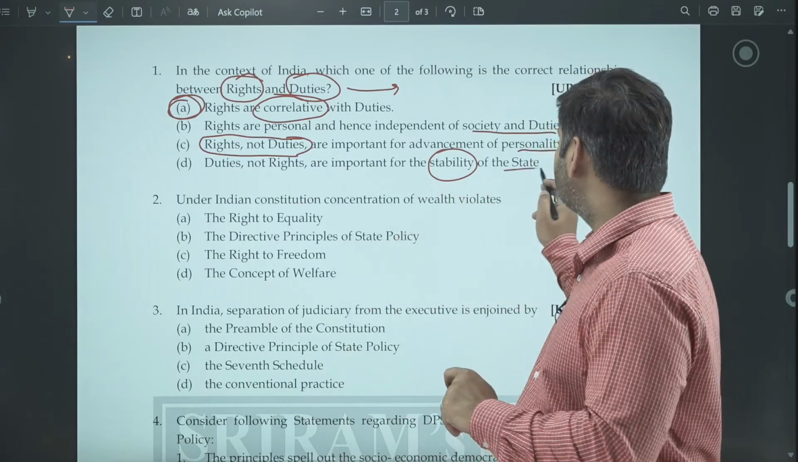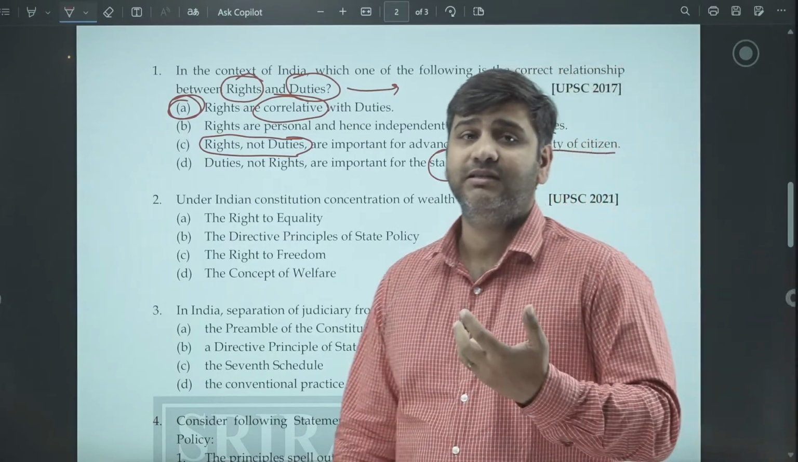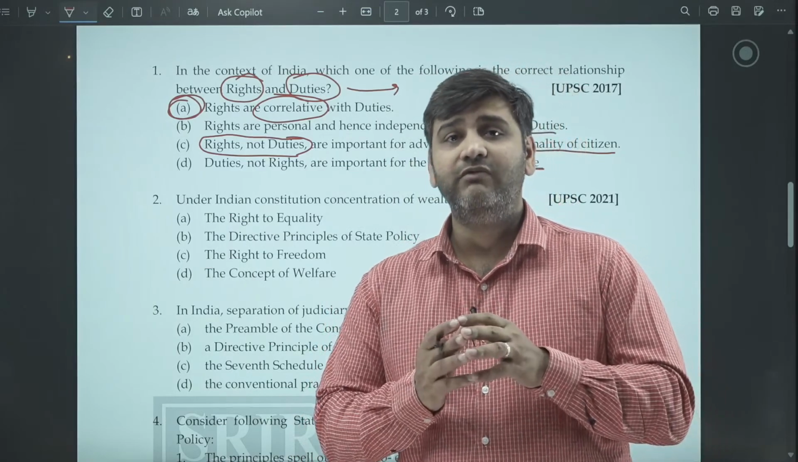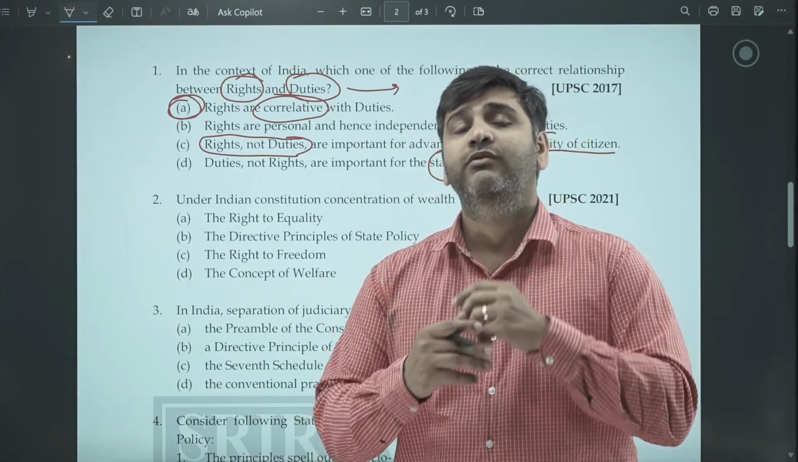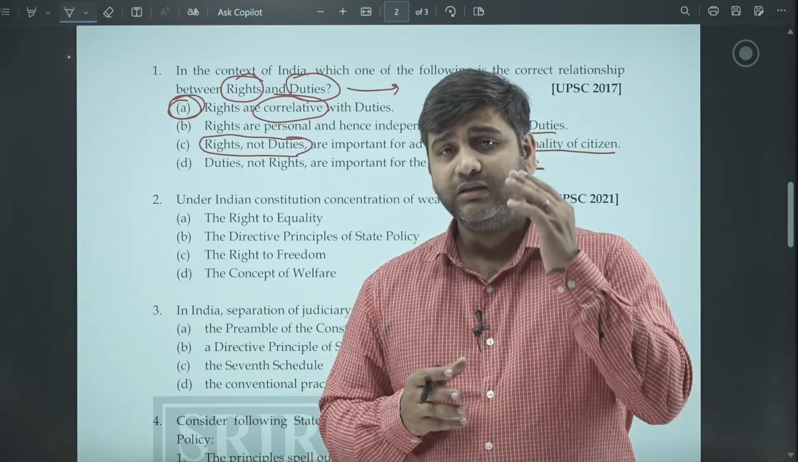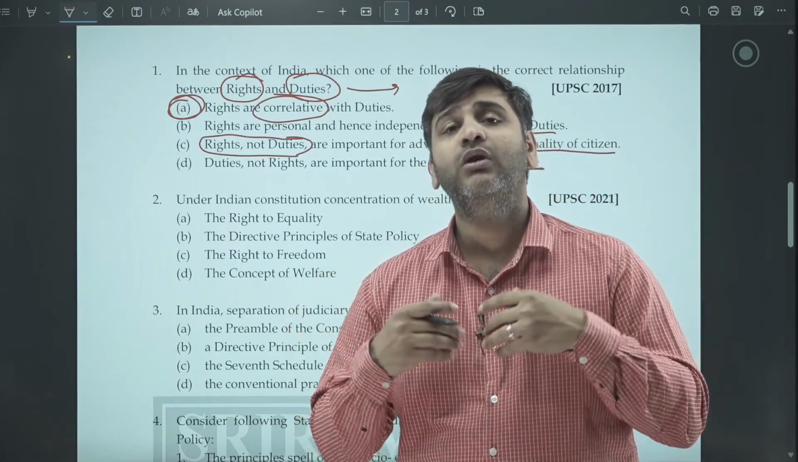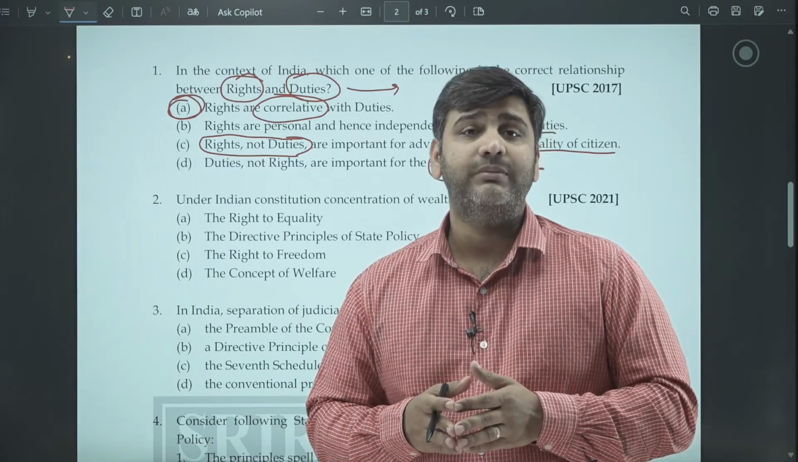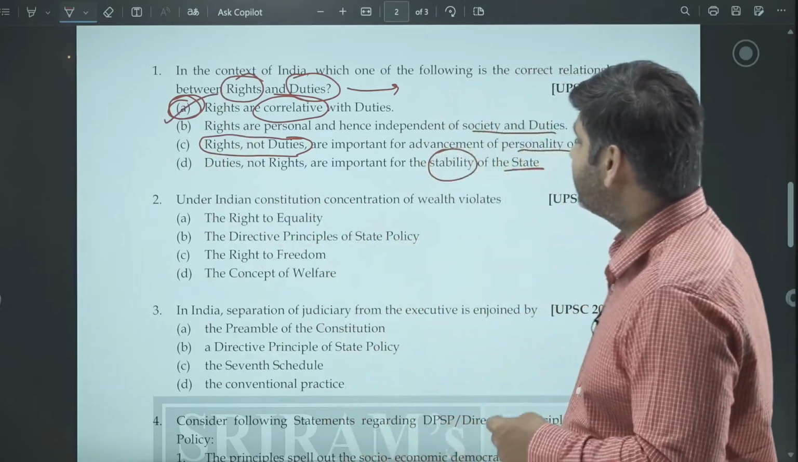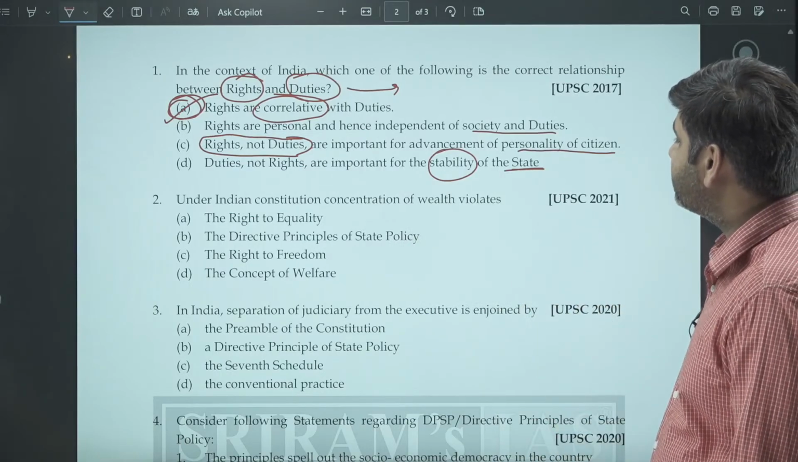If the state becomes so strong that it infringes upon the rights of the citizens, then what is the meaning of having a constitution? What is the meaning of having constitutionalism which limits and curbs the power of the government, so that people can enjoy their fundamental rights and help themselves and the country grow to the optimum limit possible? So statement A is the correct statement. Now we are jumping on to the second question. Under the Indian Constitution, concentration of wealth violates what?